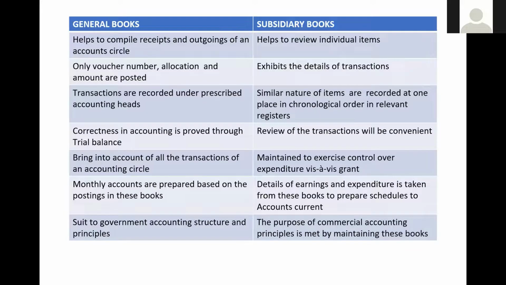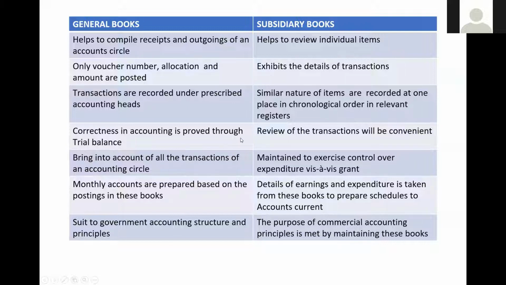So with this, now let us see the summarized form. Suppose in the examination they may give general books and subsidiary books, distinguish between. So this is how it helps to compile the receipts and outgoings of the accounting circle, helps to review individual items. Only one voucher number, allocation and amount is posted, exhibits the details of the transaction. Transactions are recorded under prescribed accounting heads. Similar nature of items are recorded at one place in a chronological order. Remember suspense: HBA suspense has HBA, nothing else comes.